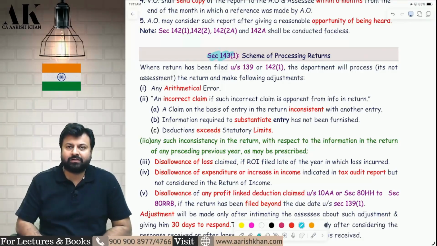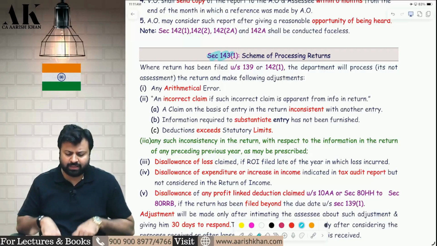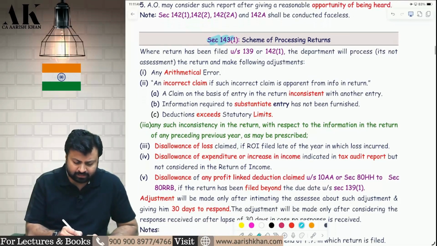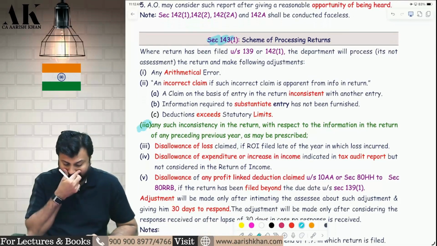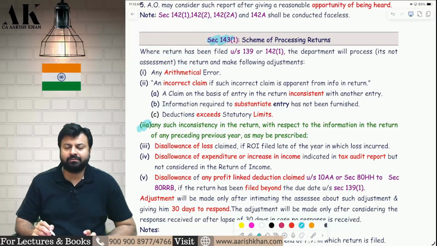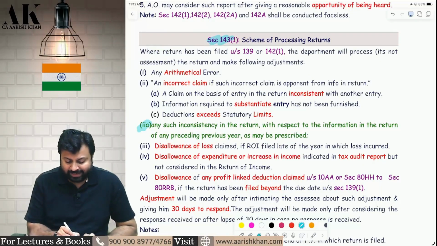There are around 6 to 7 mistakes which are there in 143.1, like the software will identify arithmetical error. The software will identify incorrect claim which is apparent from any information in the return. Like that, software will identify around 6-7 mistakes. Now they have added one more point in the list of mistakes, that is point number 2A. Now what is this point? This point says that any such inconsistency in the return with respect to the information in the return of any preceding previous year as may be prescribed.